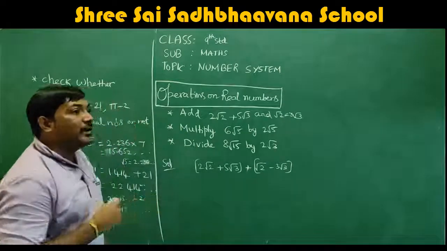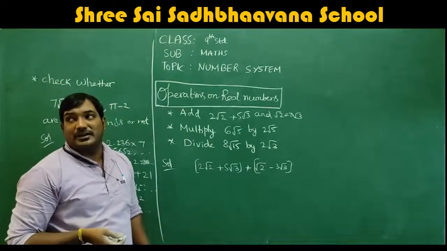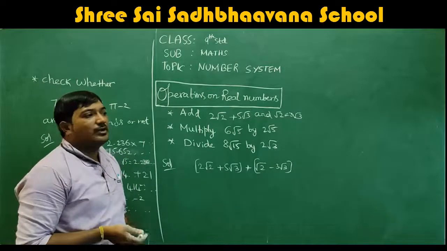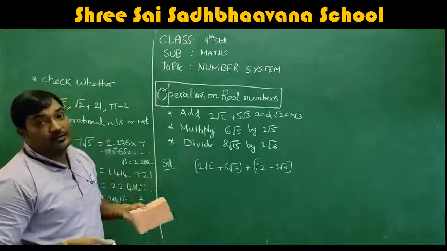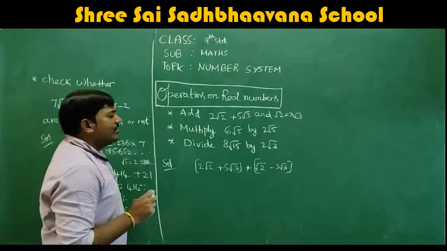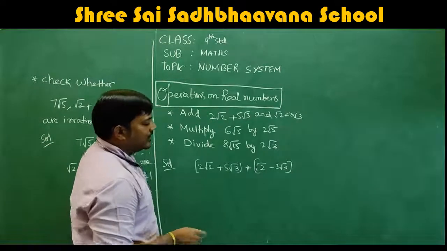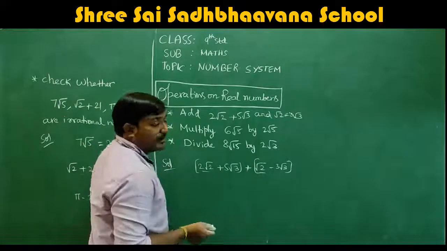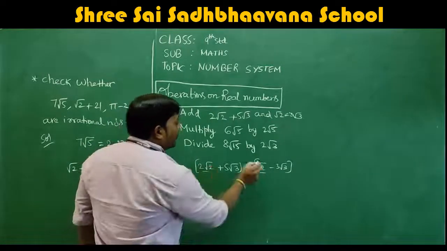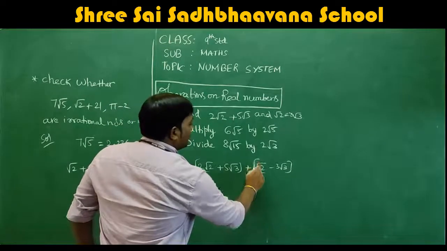Here, guys, you might have studied normal addition and subtraction with natural numbers, or integers, or whole numbers. But till now, we didn't get this kind of thing. This is a new topic to you, and it is very simple to add and subtract these real numbers. First, you have to check for a common term. Here, 2 root 2 and root 2. Can I write root 2 as 1 into root 2? So it will be easy.